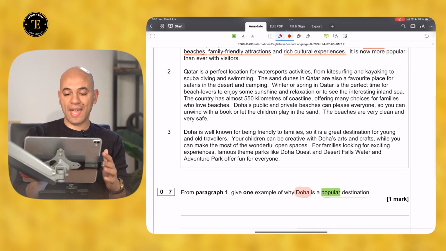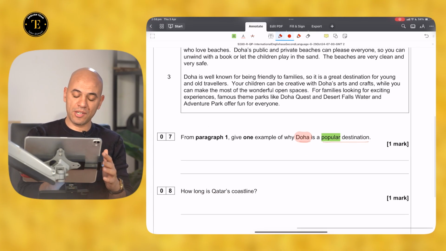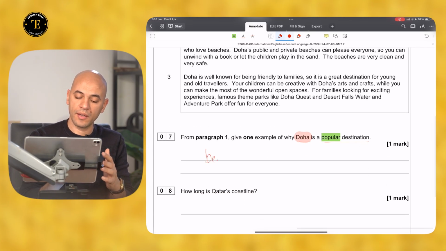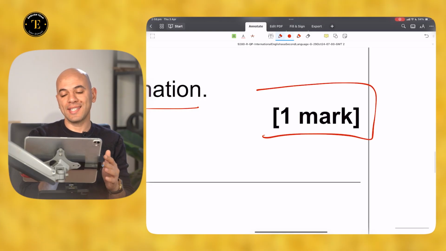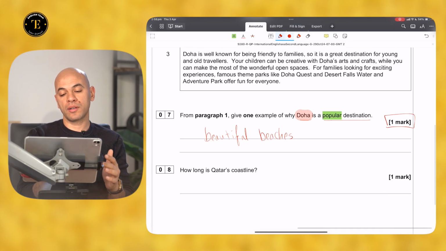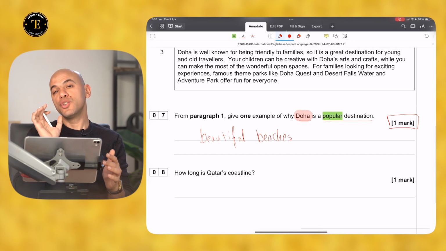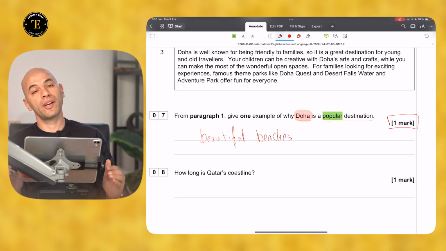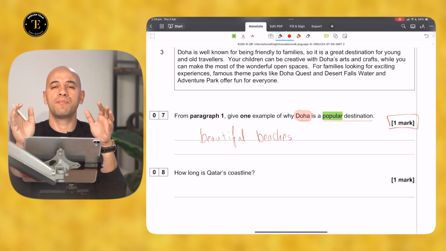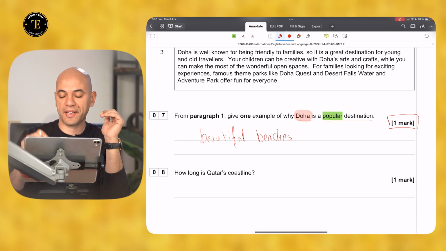All right. So you can simply write beautiful beaches. And that's it. Do not write more than needed. Since only one mark is awarded, your answer should match the required number of marks. So do not write 2 options. Write only one option that you are 100% confident is correct.